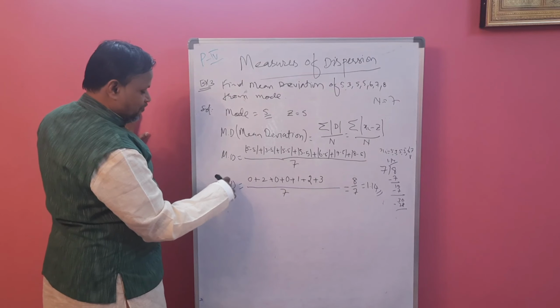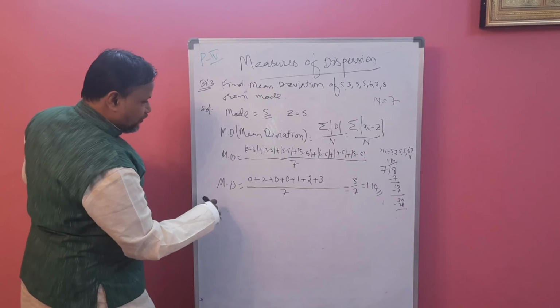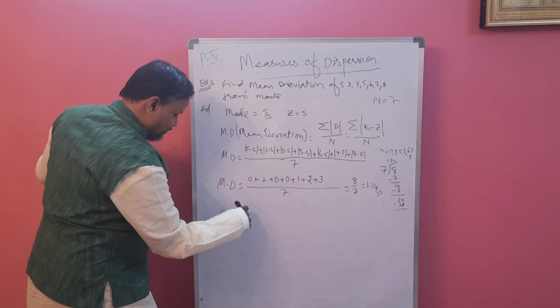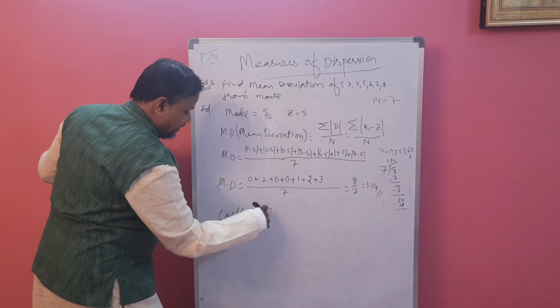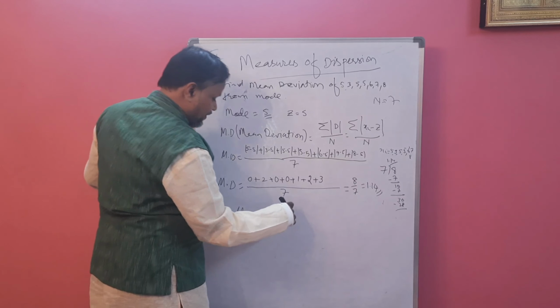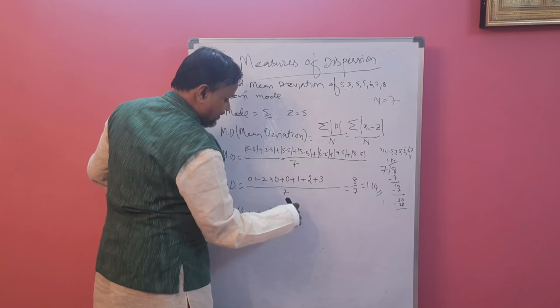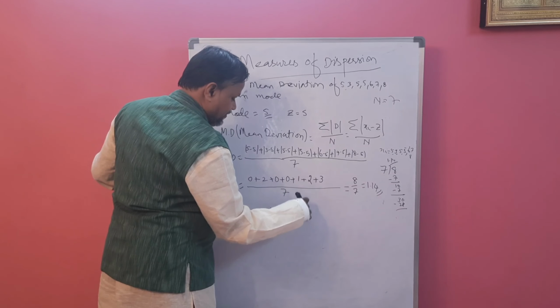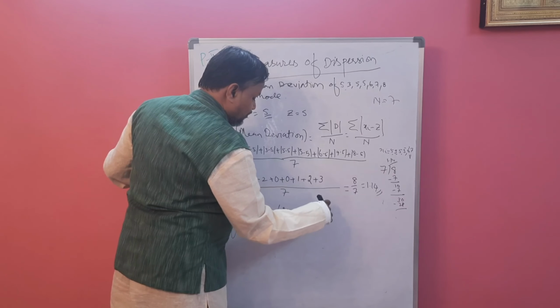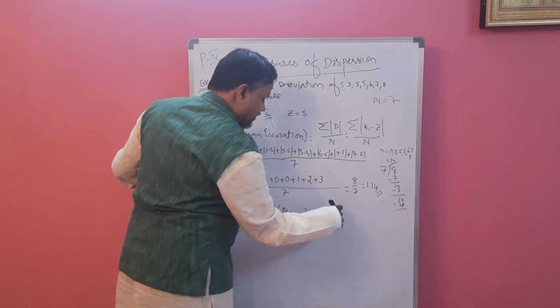Now coefficient of mean deviation you have to find. Coefficient of mean deviation using mode is what?